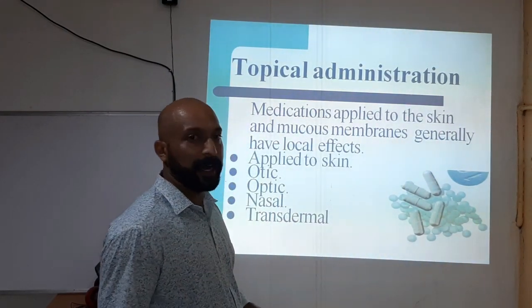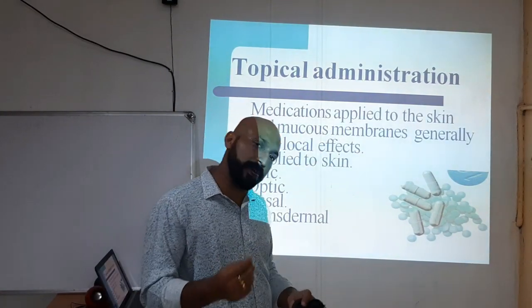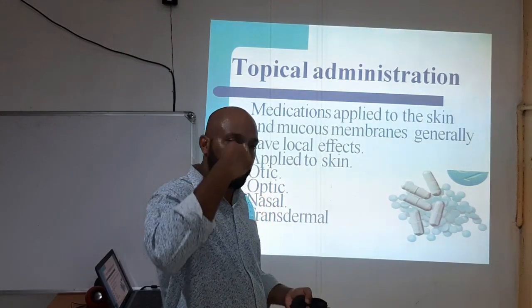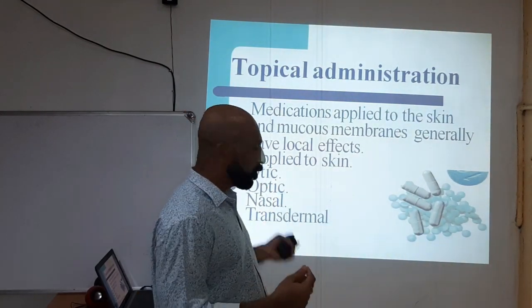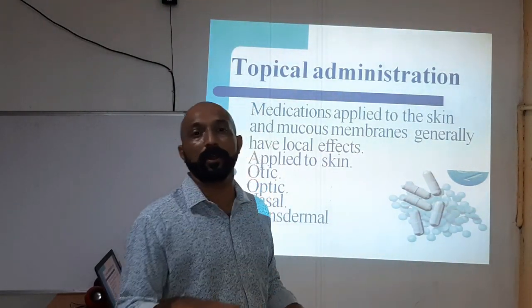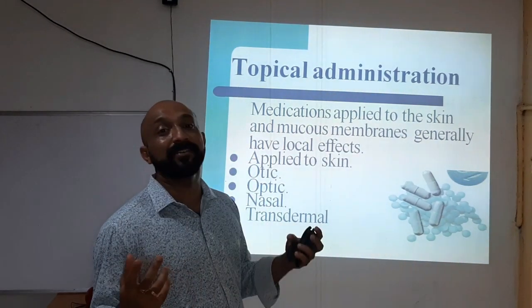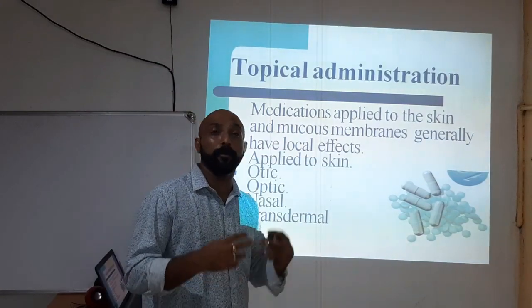So that is optic, and next one is the nasal route. In the nasal route we can put liquid drops, like nasal salines, in the nose. That type of route is called the nasal route of drug administration. Next is transdermal, in the form of patches.